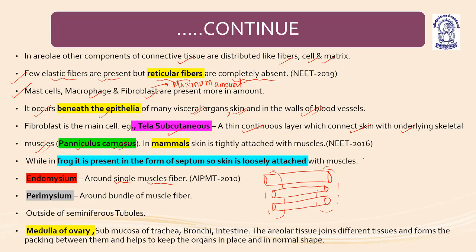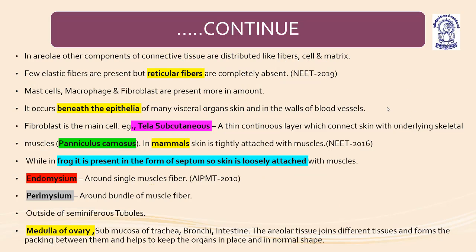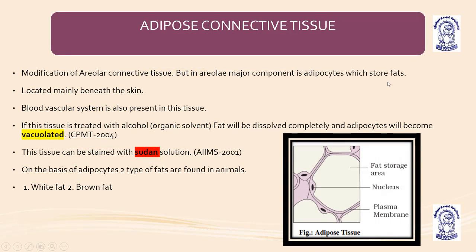The areolar tissue helps to pack the space between the organs and to keep them fixed in their place. Now coming to the next, adipose connective tissue. Adipose connective tissue is basically made up of adipocytes, which are the fat-containing cells. It is a modification of areolar connective tissue, but here the major component is adipocytes.